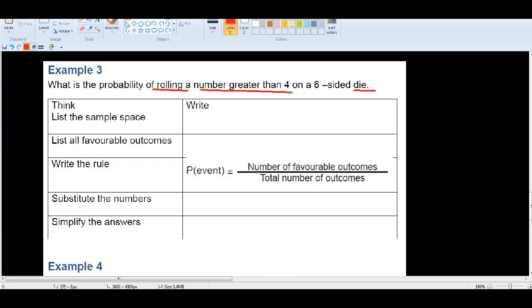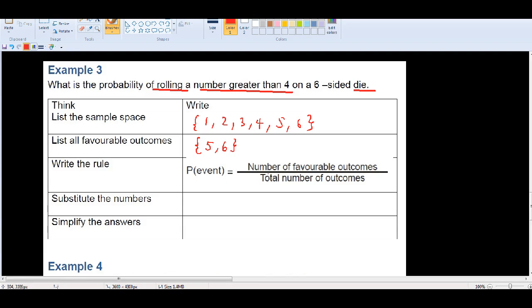So let's write. First, list the sample space. Sample space means all the outcomes, which is 1, 2, 3, 4, 5, 6. Favorable outcome, you need a number greater than 4. So 4 is not included. It should be 5, 6. So only 2 of them. Write the rule.